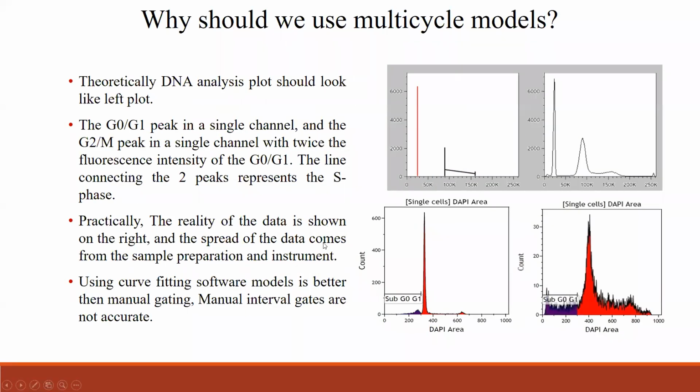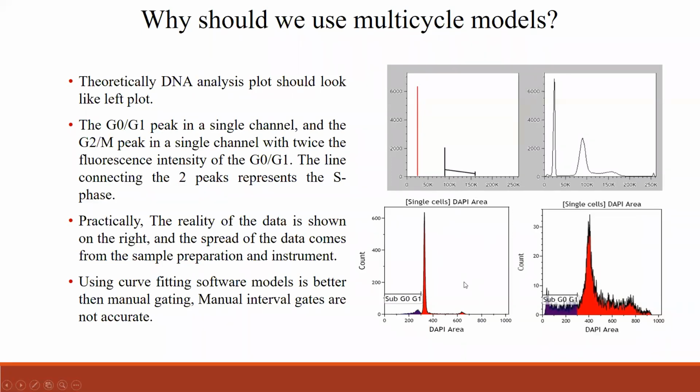So why do we have to use multi-cycle? Theoretically, the DNA analysis plot should look like this. The G1 peak signal should be on the same channel and look very clean, just a peak like this, then there is a gradual increase of S phase, and then there is 2 times more DNA from the G1. This is the G2 peak. It should look like this theoretically, but practically it is not going to be. You're not going to see that.